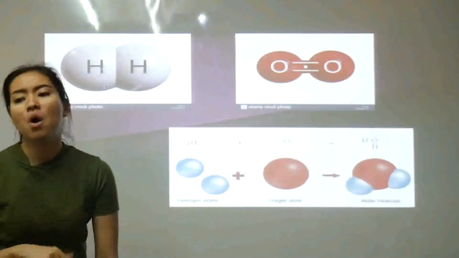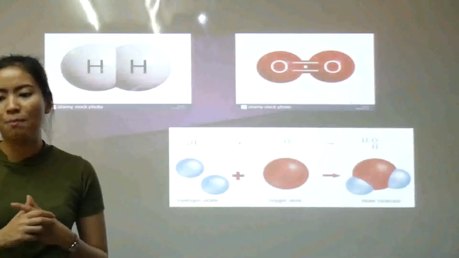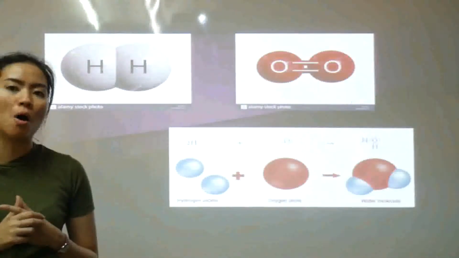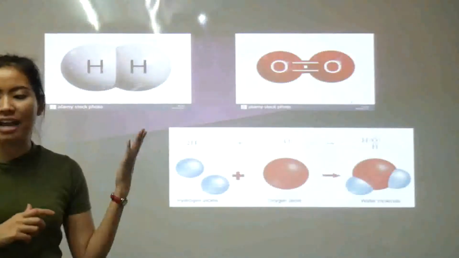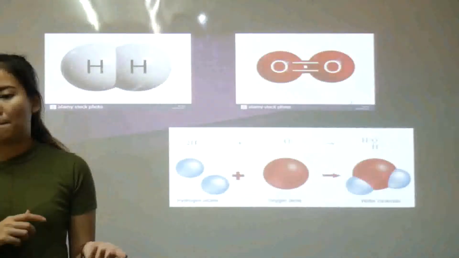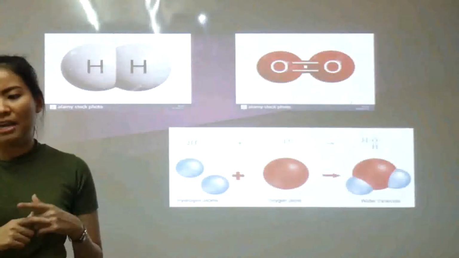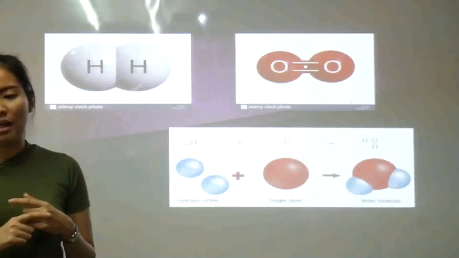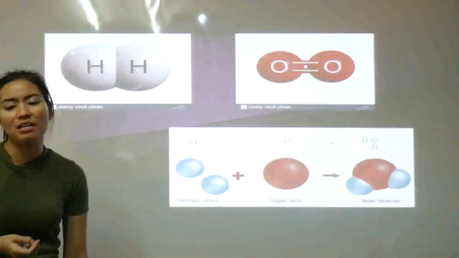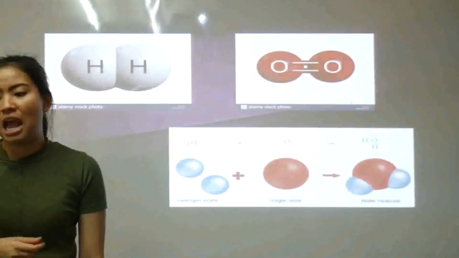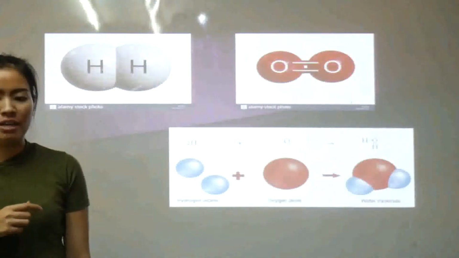For example, water is not an element, it's a compound because it is made up of two or more elements. In this case, oxygen and hydrogen. By a chemical process, we can divide water into these two elements. But that's as far as we can go with chemistry. These are now molecules of a given element.